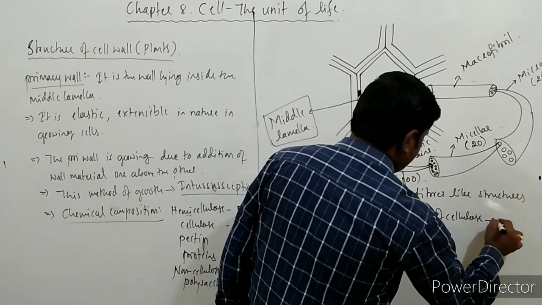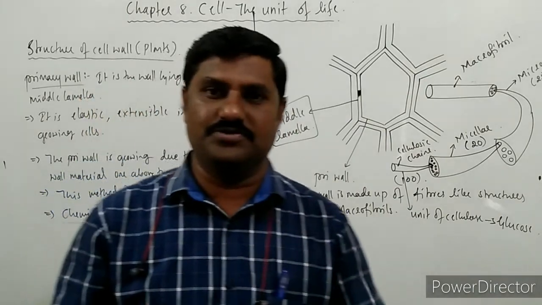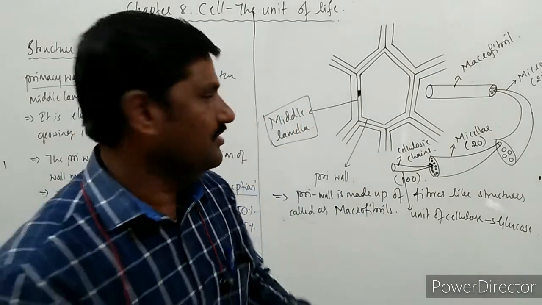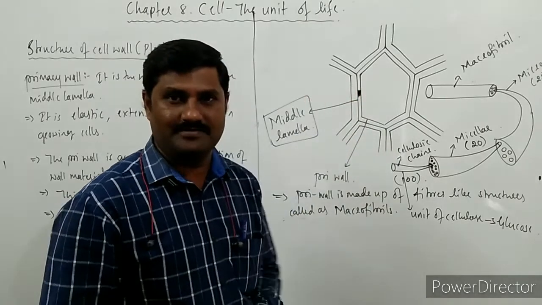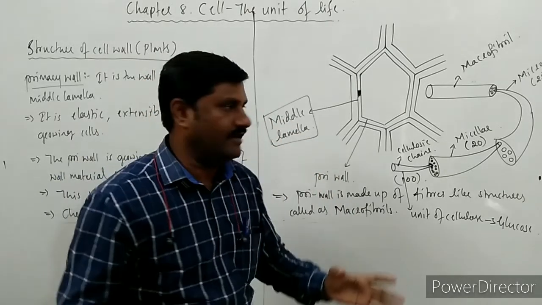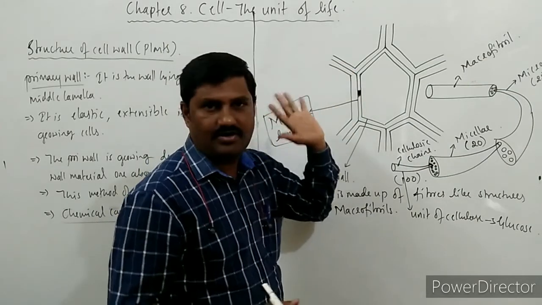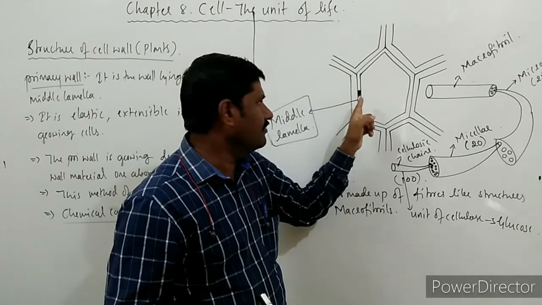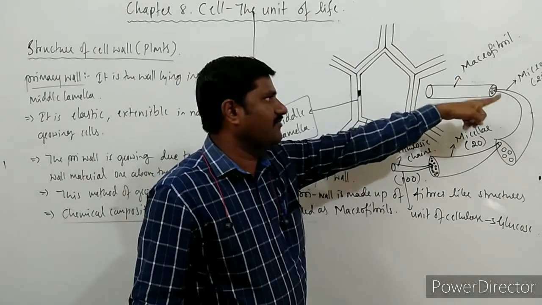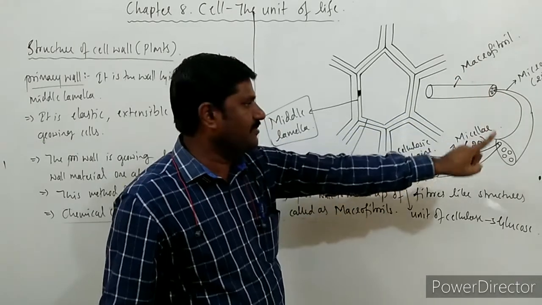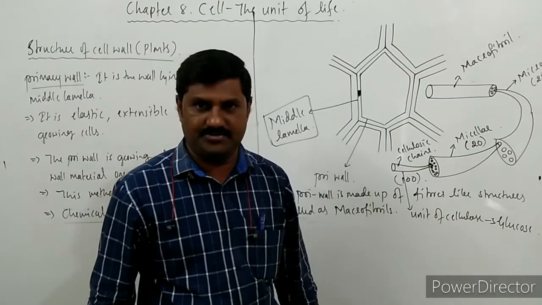Chemically, cellulose is made up of glucose. This is how the wall material is deposited so as to form the primary wall. Imagine yourself, some macrofibrils are arranged on the middle lamella so as to form the primary wall. Such macrofibrils contain microfibrils, which contain micellae, which contain the cellulosic chains.